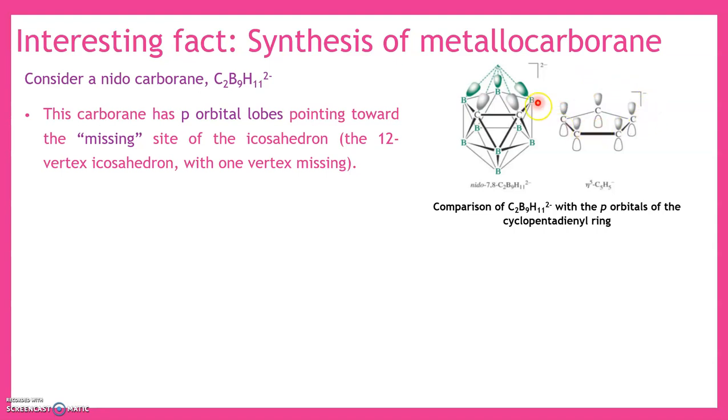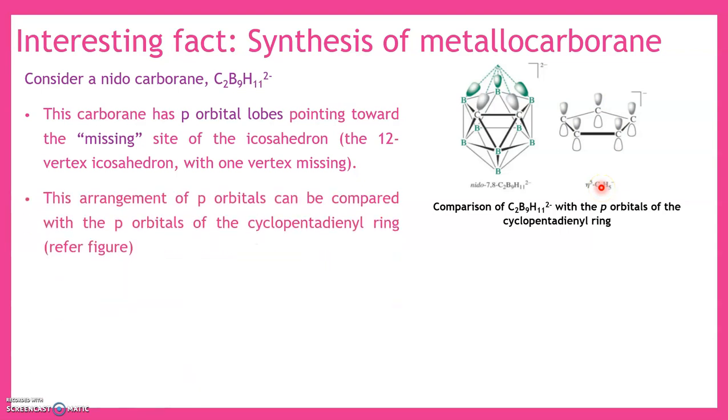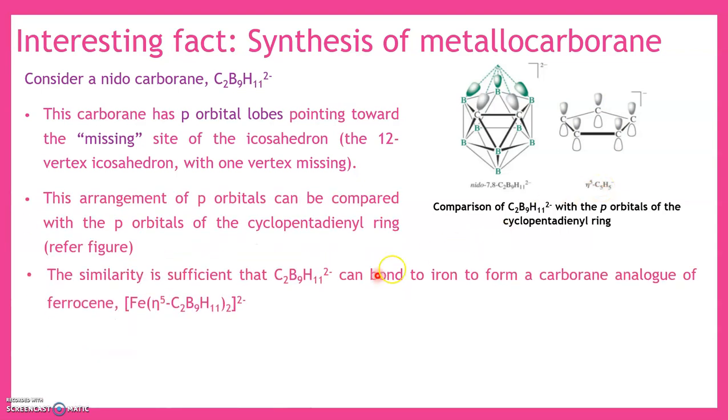This is very similar to the cyclopentadienyl ring where the p orbitals are protruding out. So the structure on the surface of this cluster is very similar to the structure of the cyclopentadienyl ring. So now what can be done? Iron can now be placed on the carborane.